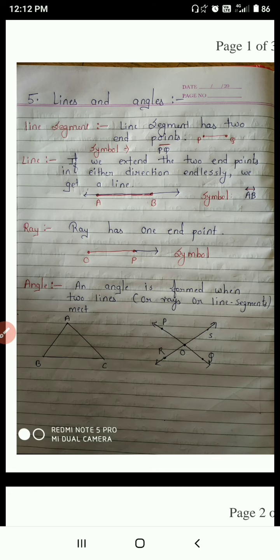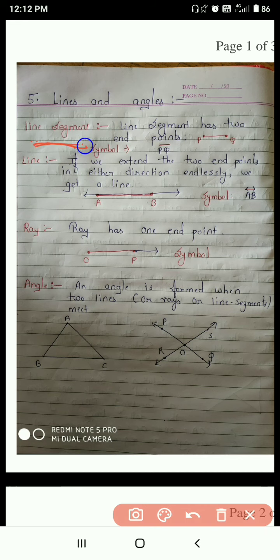So, first is your line segment. What is a line segment? A line segment has two endpoints. It means, suppose your line is starting from here and ending here. So, it has a starting point and an ending point. Here you are starting, then here you are going. So, these are the two endpoints of a line segment.